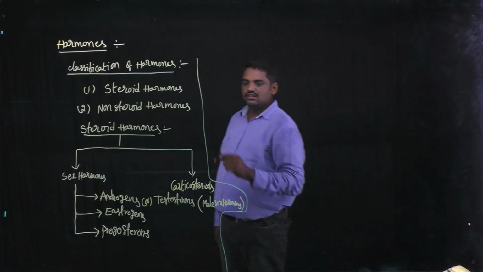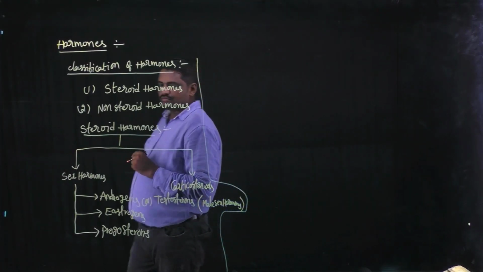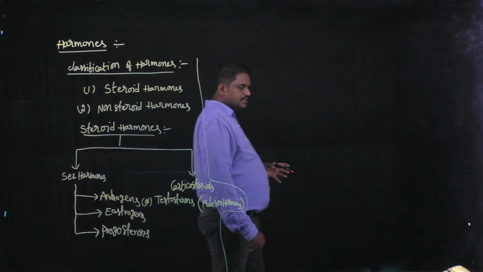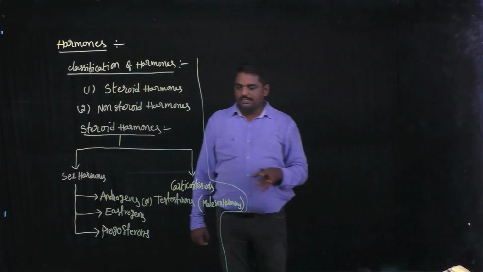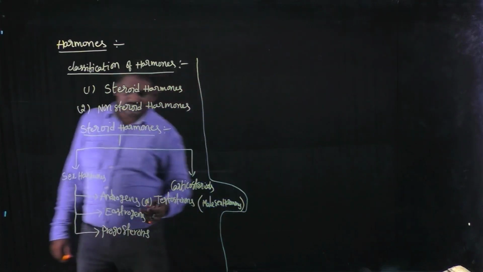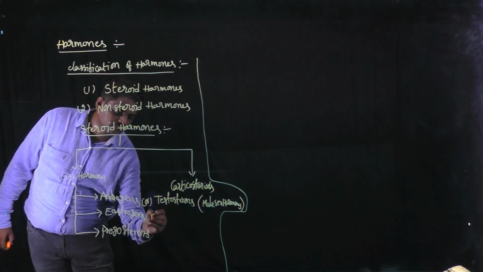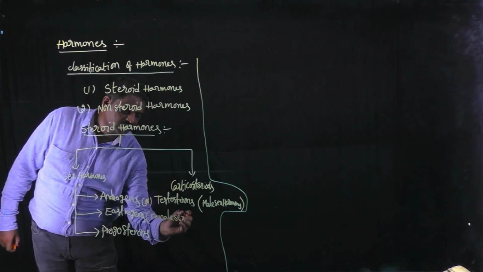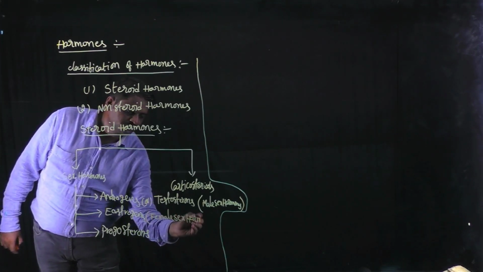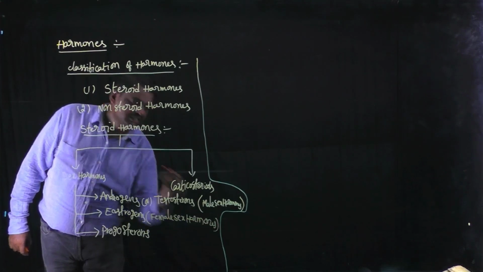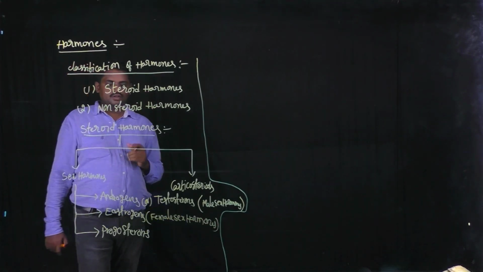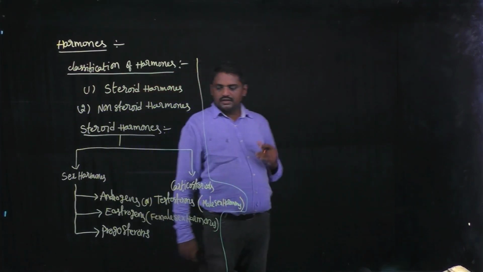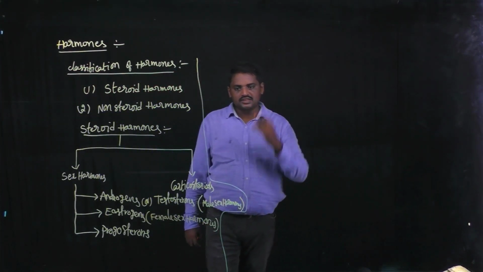And next one, estrogen. This is also one of the examples for sex hormones, but this is a female sex hormone. Estrogen is a female sex hormone. Testosterone is a male sex hormone.